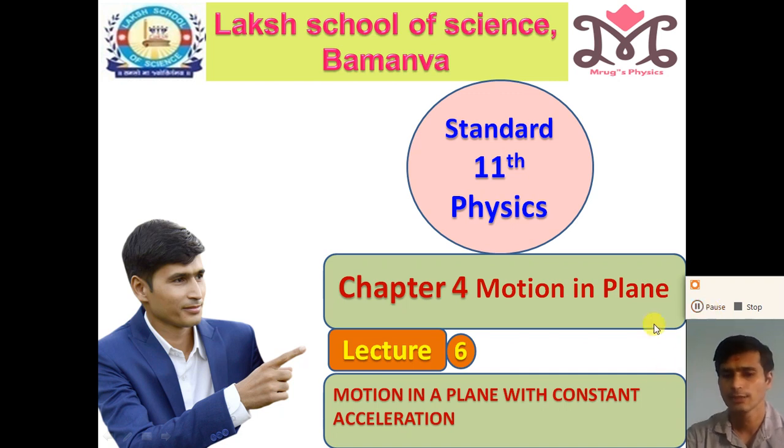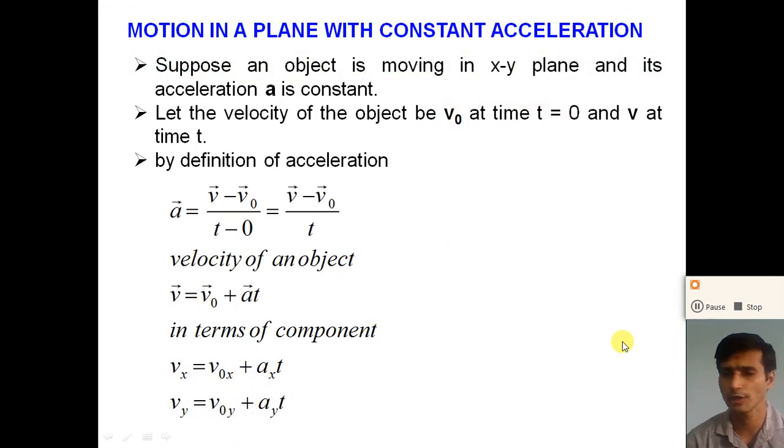So dear student, motion in a plane with constant acceleration. What do you mean by constant acceleration? When the object is moving in two dimensions or three dimensions, in any plane, xy plane, yz plane, zx plane, if the magnitude of the acceleration and the direction of the acceleration remain constant with time, the motion of the object is called constant accelerated motion, or uniform accelerated motion.